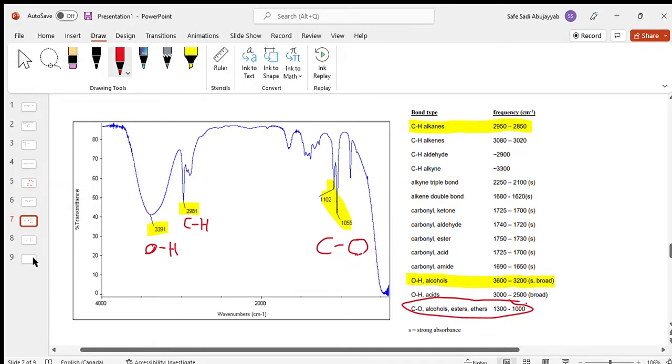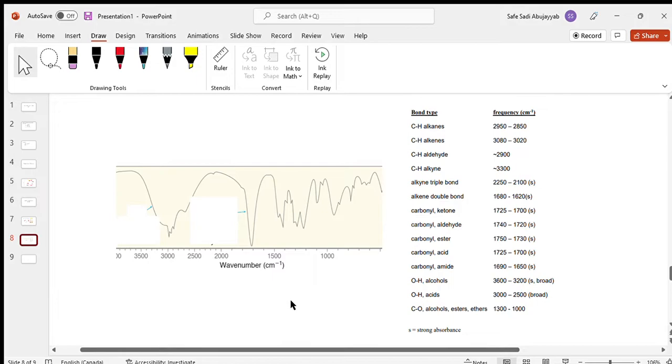Okay, so we know our molecule has C single bonded to an O, a CH, and an OH bond. And this actually is for ethanol. And this makes sense, right? We have our OH right here. We have our CH, CH, CH, CH. And we actually have our C single bonded to an O. So this one makes sense. Nice. Let's try one more example.